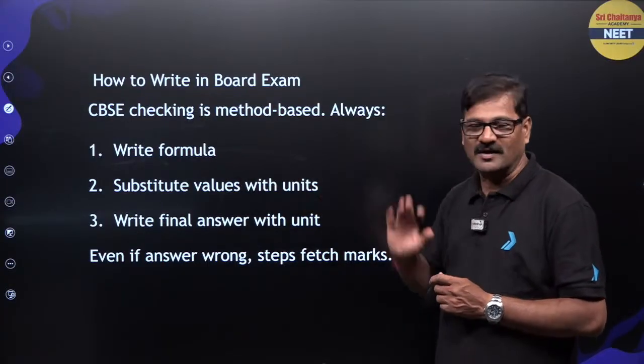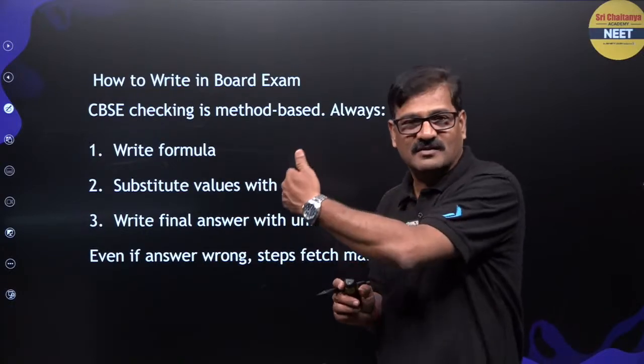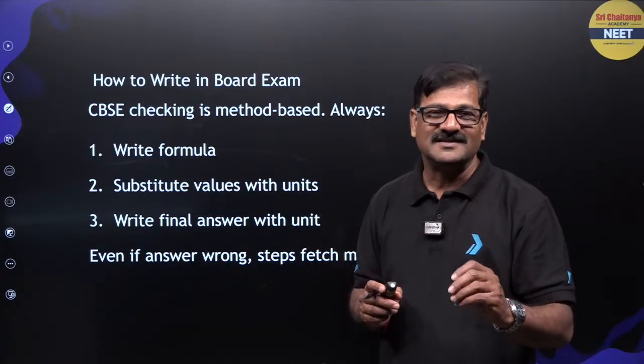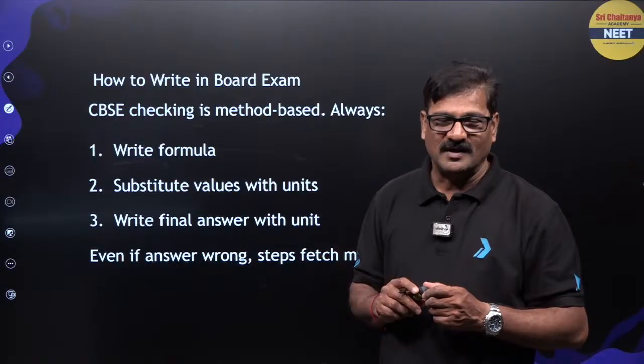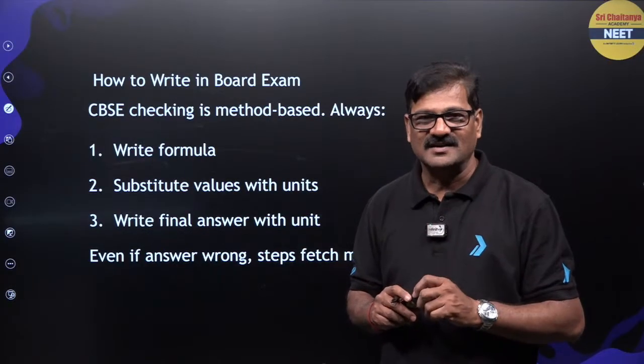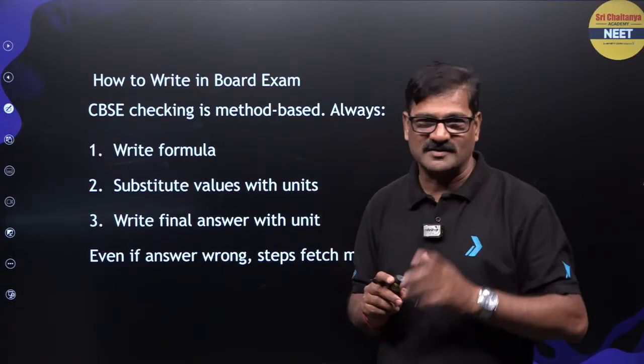Then write the formula. There are a limited number of formulas; you recall whatever chapter it is, and related to the chapter some formulas will be there. If it is electrochemistry and it asks about conductance, Nernst equation or Faraday's law, only 3 formulas are there.